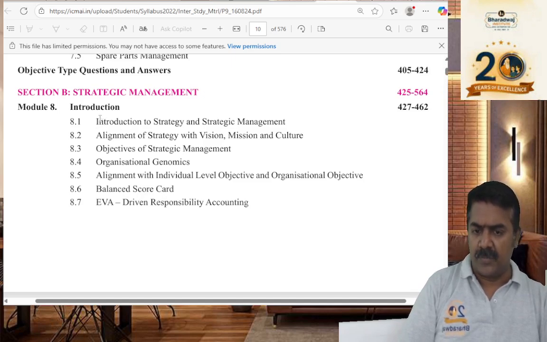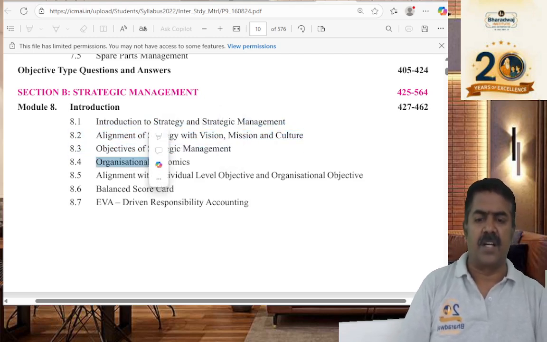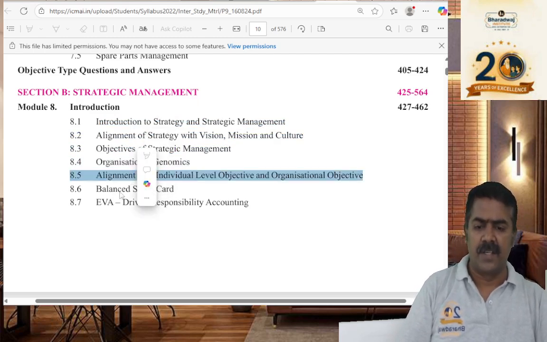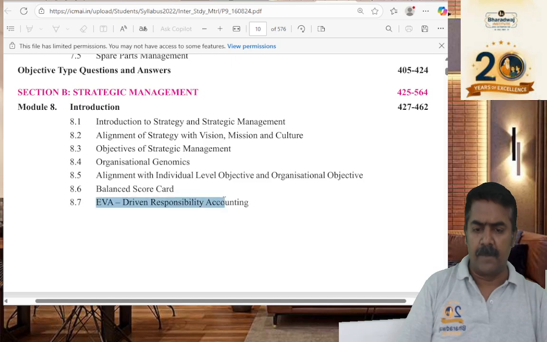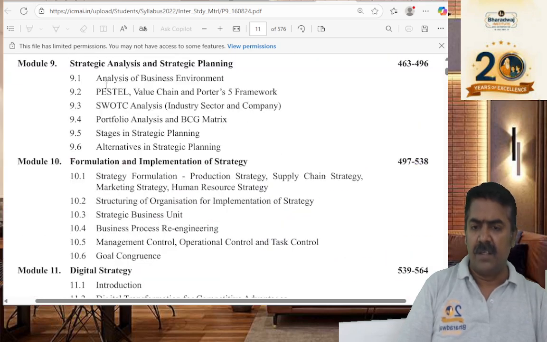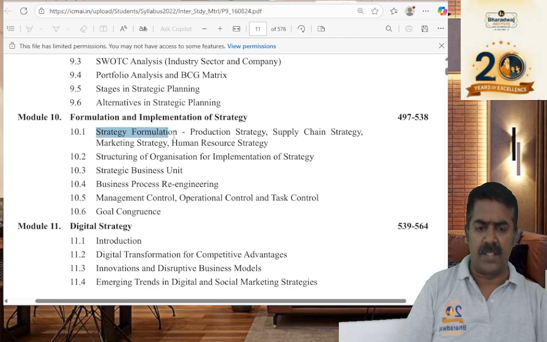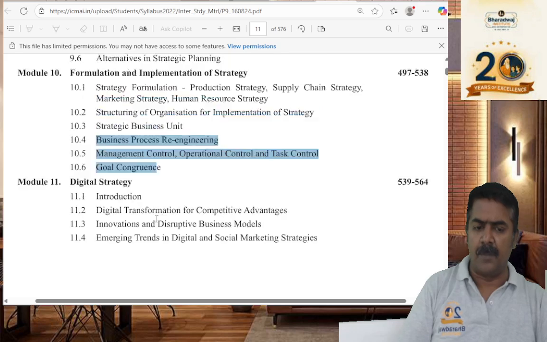You can find whatever we discussed: strategic management, what is meant by mission, vision, objectives of strategic management, organizational genomics, balanced scorecard, what is EVA, PESTEL, SWOT, portfolio analysis, how to formulate a strategy and its steps, different types of strategy, the meaning of strategic business unit, business process re-engineering, concurrent engineering.